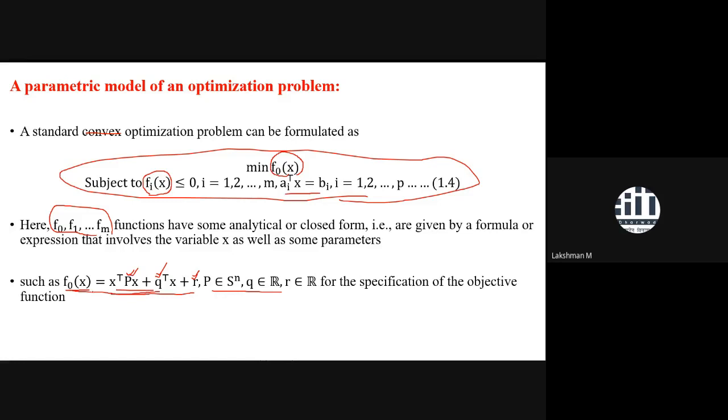If the objective function takes an explicit representation, then it is the hypothesis of that objective function, where parameters come in, and we need to know the values of these parameters and how to estimate them from the data. These coefficients are also called problem parameters. You can call these P, Q, R coefficients or problem parameters, needed to solve the problem.